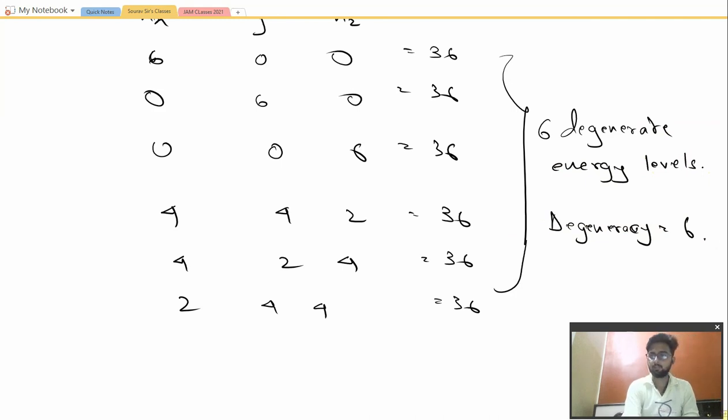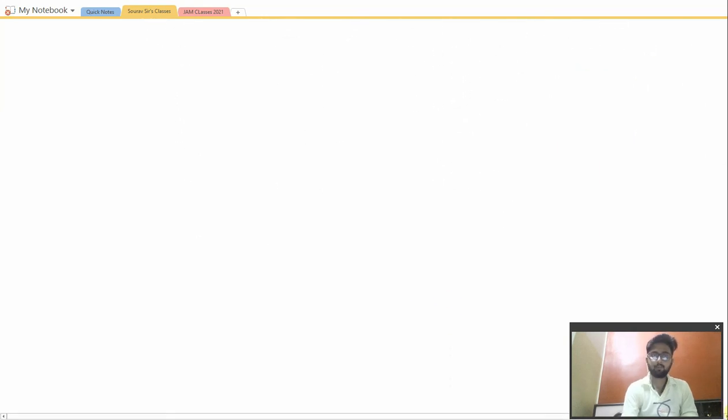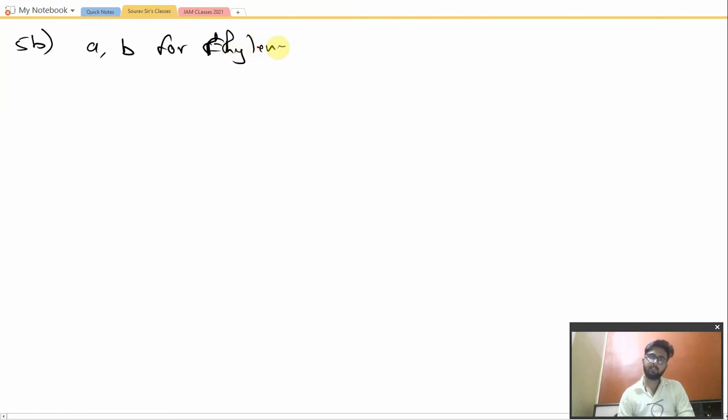Moving on to the next question that we have, that is question number 5b. We have to calculate the value of van der Waals constants A and B for ethylene. Basically the molecule is not required over here, be it any molecule, we just need the value. The value for critical temperature Tc is given to be 282 Kelvin, and the value for critical pressure Pc is given to be 50 atmosphere.